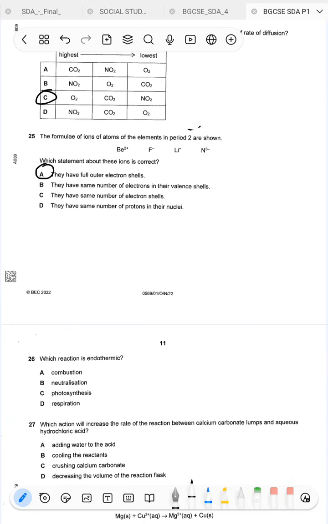Why? Because during the formation of ions, for metals, you are losing electrons, and for non-metals, you are gaining electrons in order to acquire that group 8 configuration, that noble gas configuration. Therefore, your ions will have full outer electron shells.